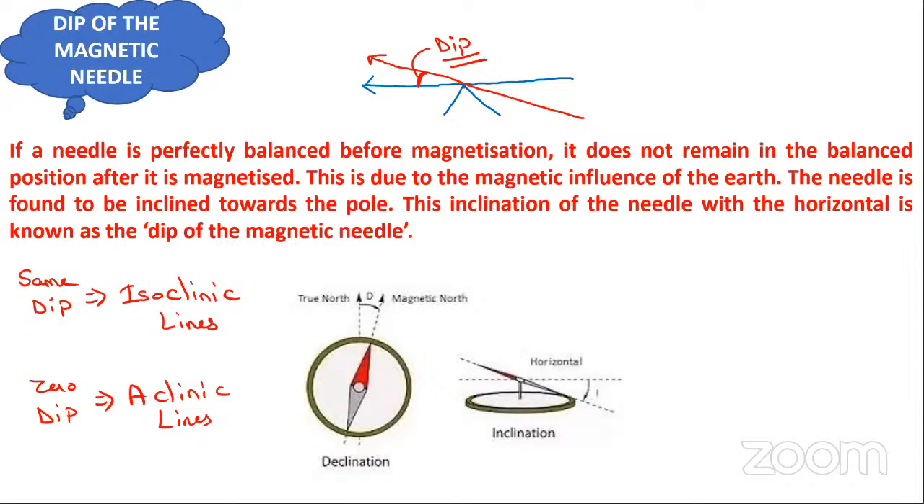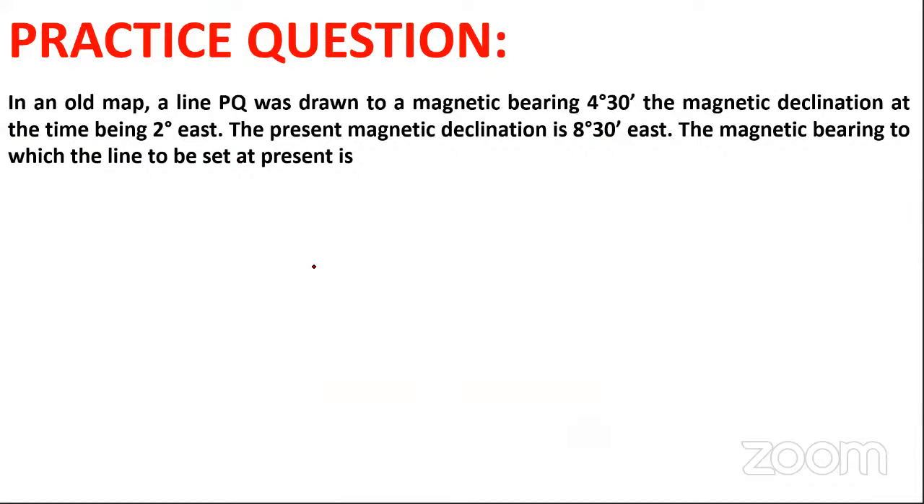Is it clear to all of you? Just tell me, is it clear to all of you what is isoclinic line, what is aclinic line, what is isogonic line, and what is agonic line? Just tell me fast. Yes. Okay, Shivani. Now we are moving towards the question.